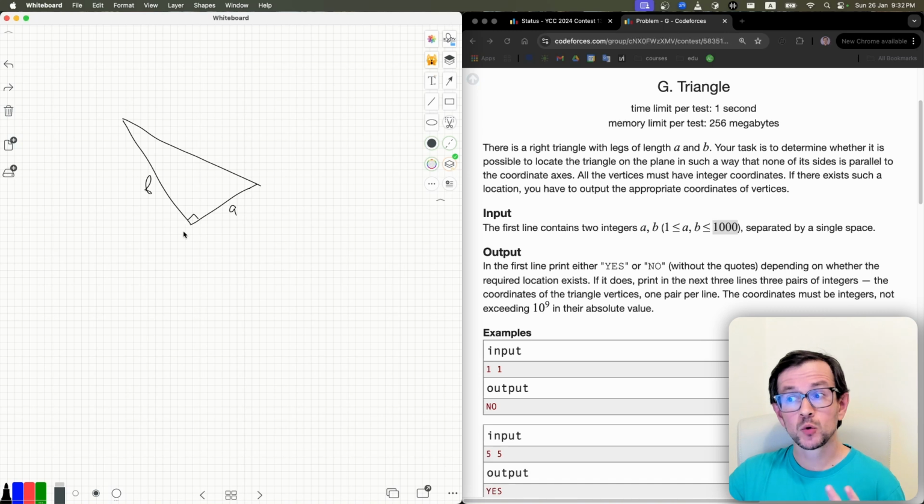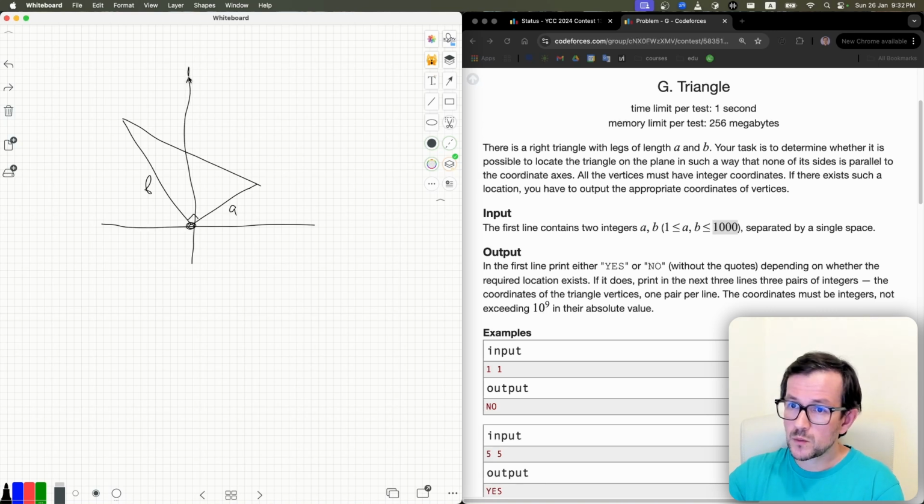Now, we need to find coordinates of 3 points. It's 6 numbers. That's too much. So let's try to simplify it. First of all, let's put this corner at the point 0, 0. We can move our triangle along the plane, so let's move it in such a way that this point goes to the point 0, 0. Okay, now we have only 2 points to find. We already know the coordinates of one of the corners, so we just need to find these 2 points.